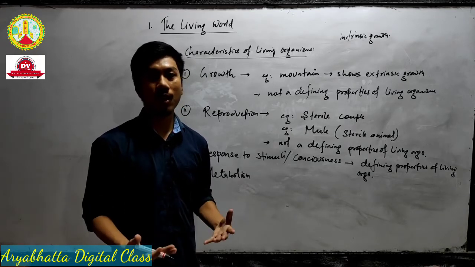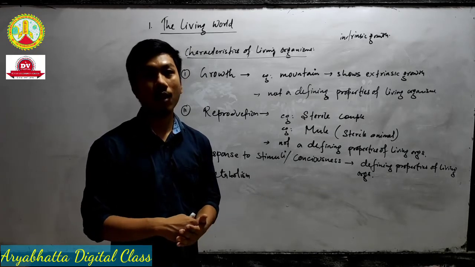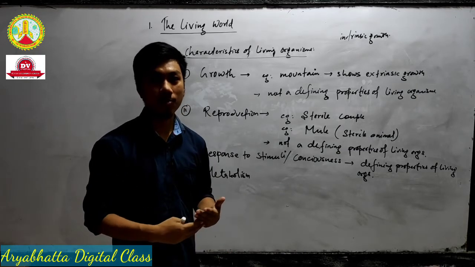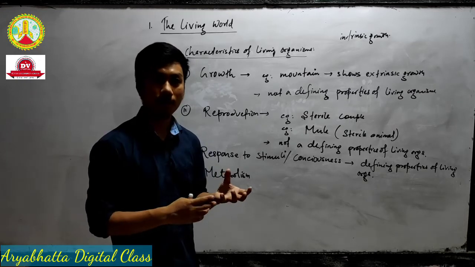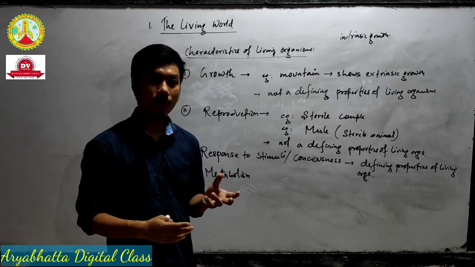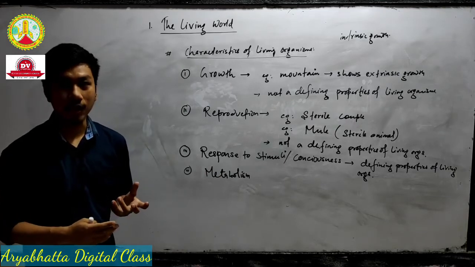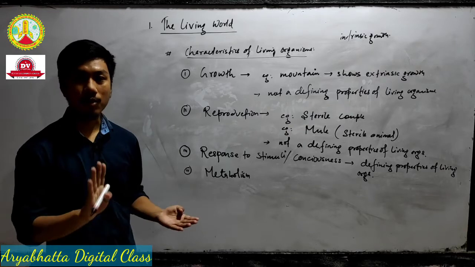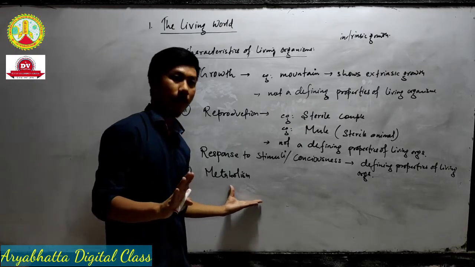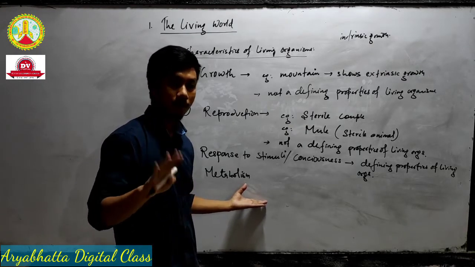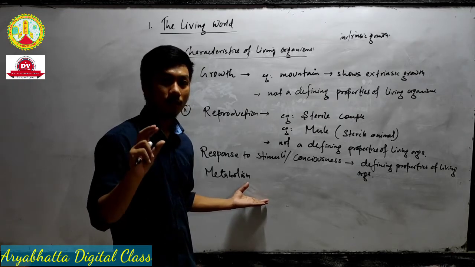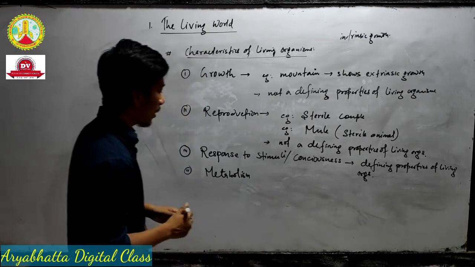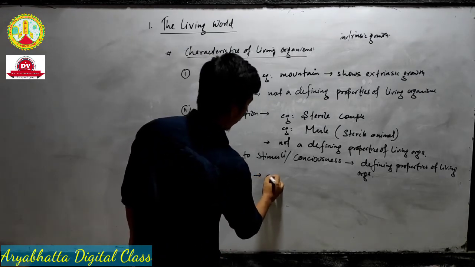We have various enzymes inside our body, as well as in animals and plants. They have their enzymes which break down the complex organic substances into the simplest ones. So such characters are shown by living organisms only. Non-living organisms do not have such characteristics. Remember, metabolism means in simple words breakdown. What breakdown? The breakdown of organic substances into the simplest ones inside the body. So this is a defining property of living organisms.